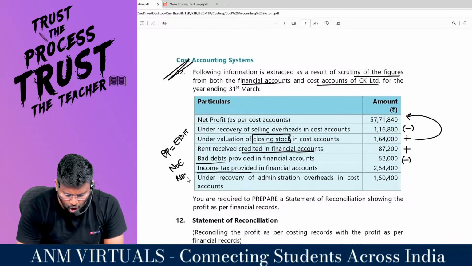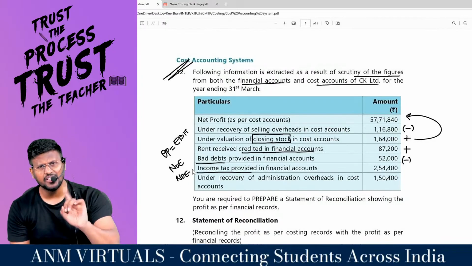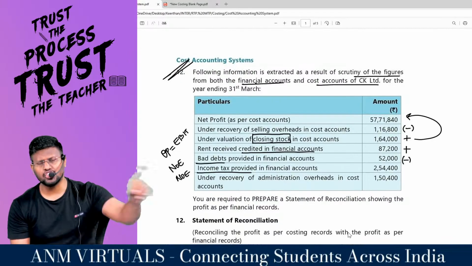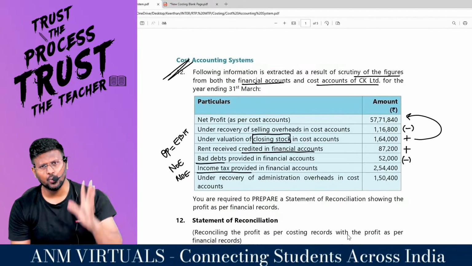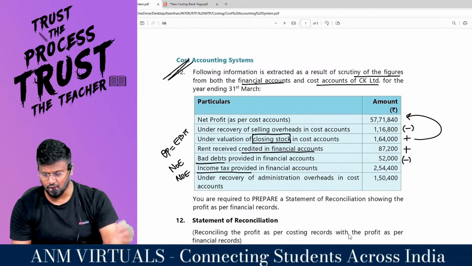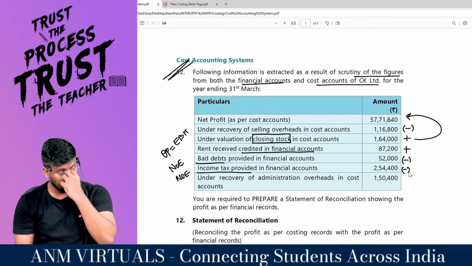Income tax provided in financial accounts. Again, this is a non-operating expense. Non-operating expenses will not come in the costing. They will come only in accounts. So if I book this expense in costing, profit will reduce, my dear lovable students.